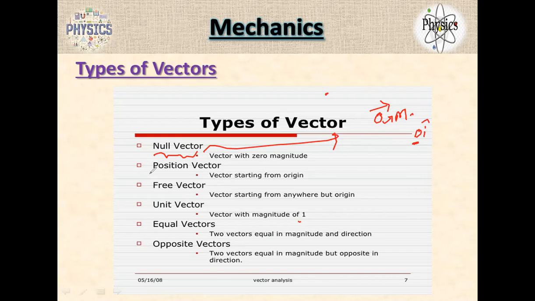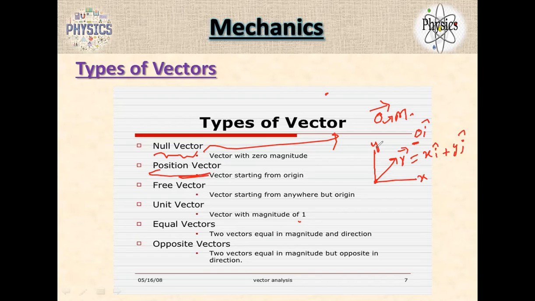What is the position vector? Starting from origin. Suppose when I draw this, what is my position? This is a position vector R, but it lies in the xy plane. So I should write this vector as xi plus yj. This is the position vector which started from origin.